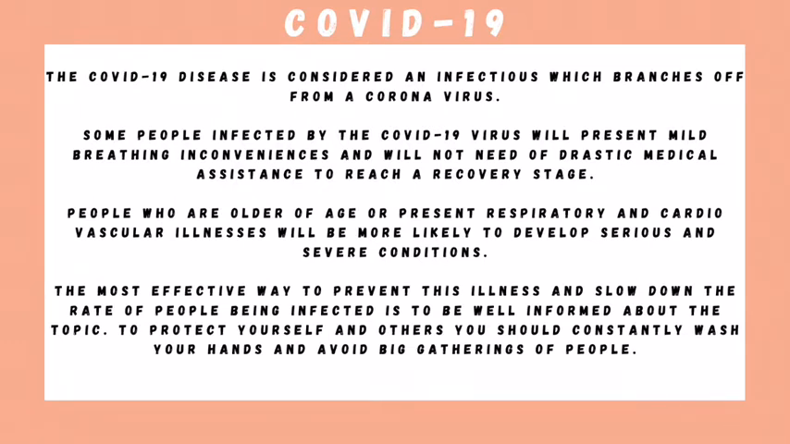People who are older or present respiratory and cardiovascular illness will be more likely to develop serious and severe conditions. The most effective way to prevent this illness and slow down the rate of people being infected is to be well informed about the topic. To protect yourself and others, you should constantly wash your hands and avoid big gatherings of people.